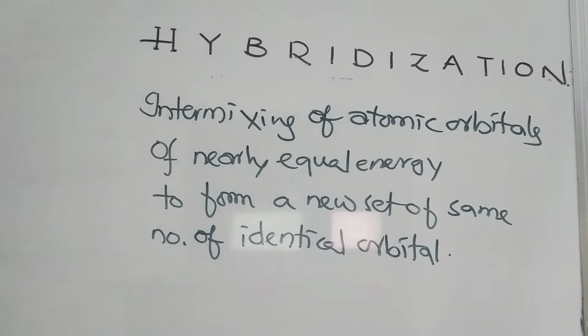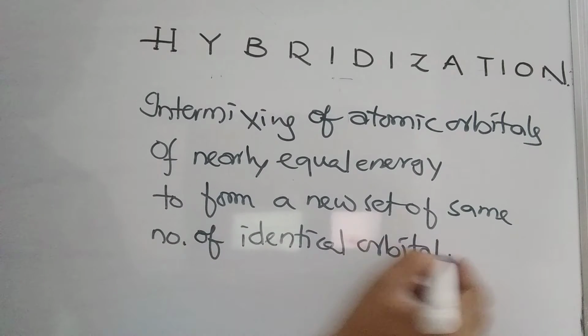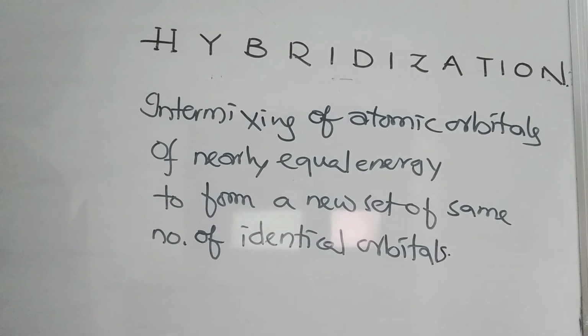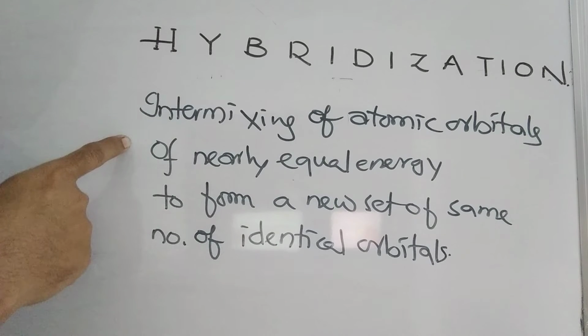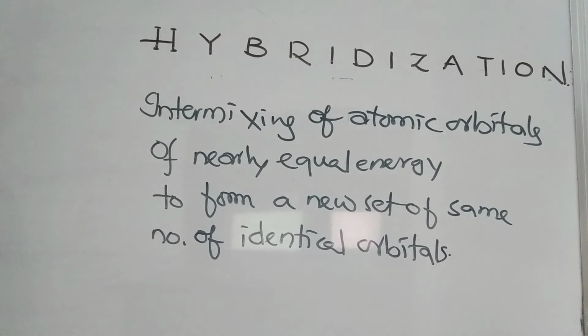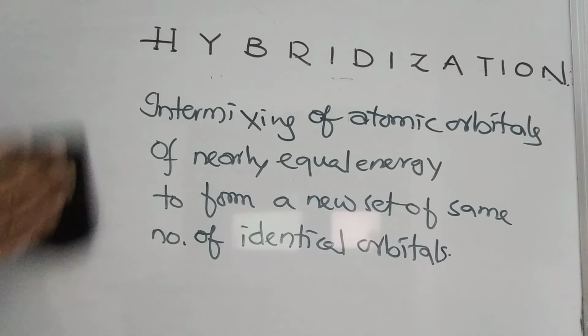Linus Pauling explained this. According to him, intermixing of atomic orbitals of nearly equal energy to form a new set of same number of identical orbitals is known as hybridization. Let's discuss this with a simple example.